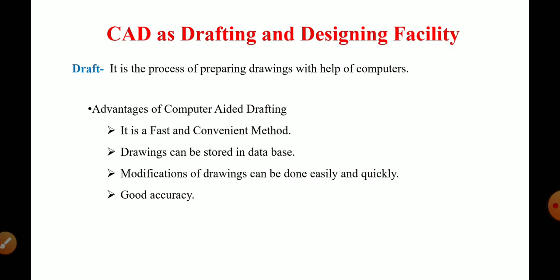So in the traditional way, we have to draw or draft these drawings on sheets, which requires some space to store, and we have to take care of this storage. But in the case of CAD, the drawing can be stored in the database very easily. Again, the modifications required in the drawings can be done easily and quickly as per the customer's requirement. If we have to modify the designs again, it can be done very easily and quickly with the help of CAD design. Then the accuracy of the CAD system is very high compared to the traditional method.